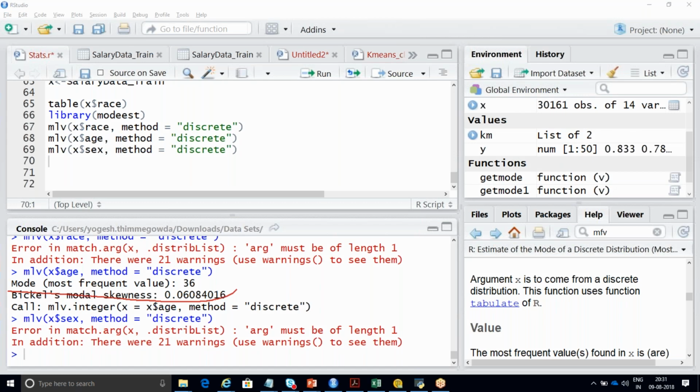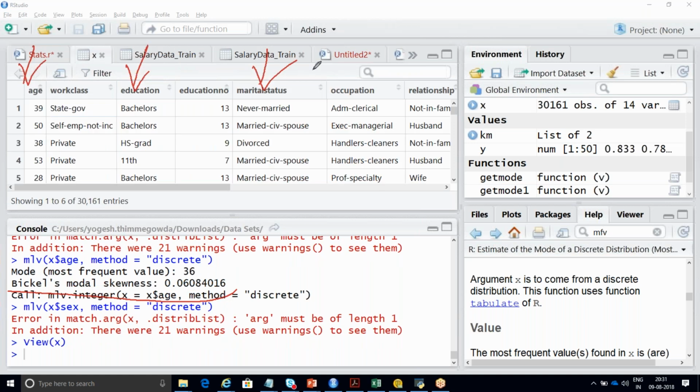For the age column, you're getting an answer. For education, you're not getting an answer. For marital status, you're not getting one. Yes, because of numeric. Because of the numeric value, you are getting this. So if it is only a numeric value, it will calculate with respect to the numeric value. If it is categorical data, this mode function will never work.